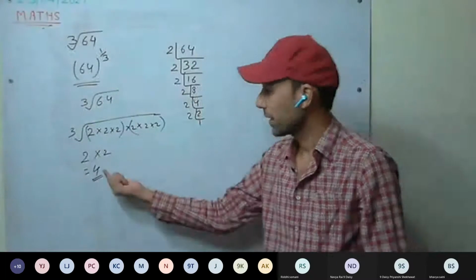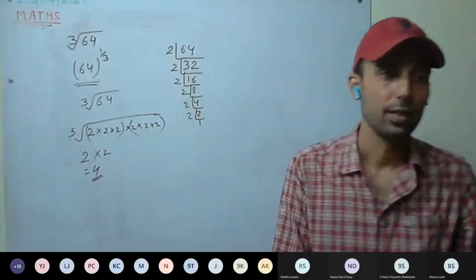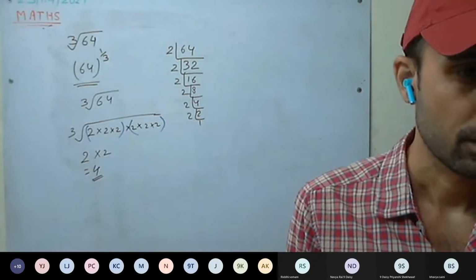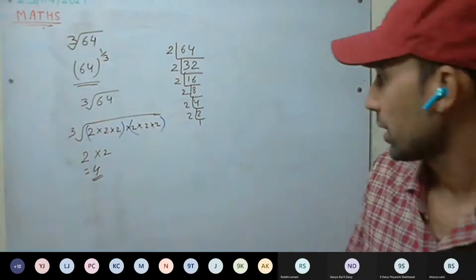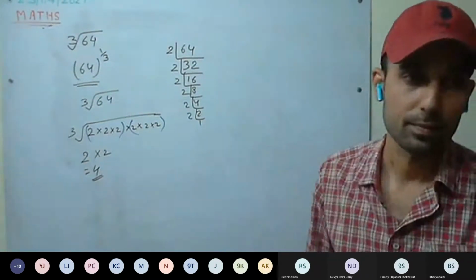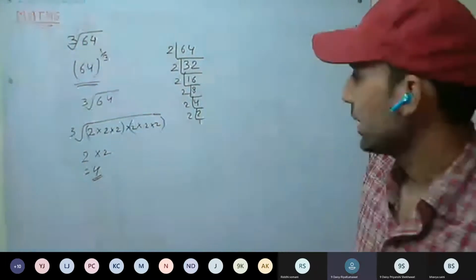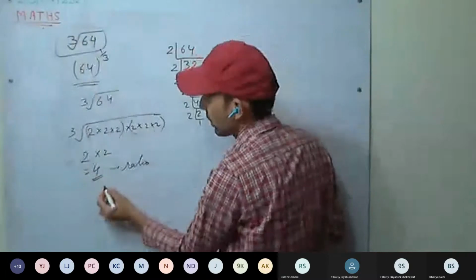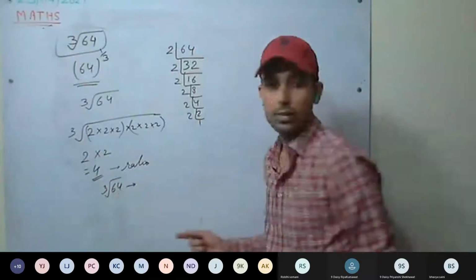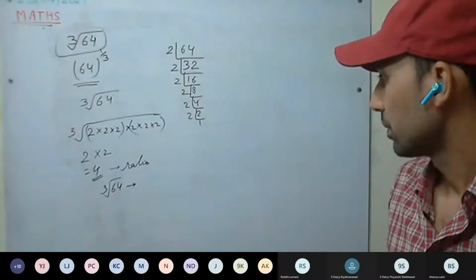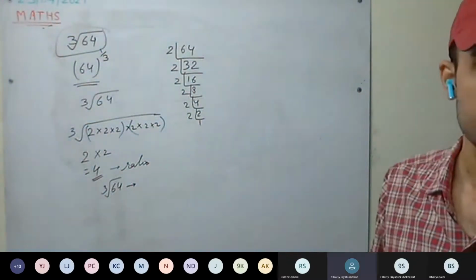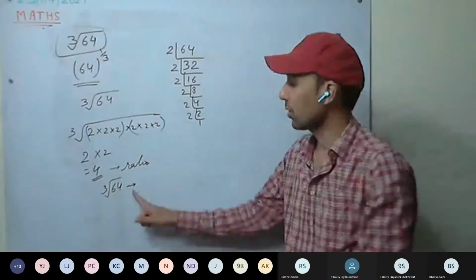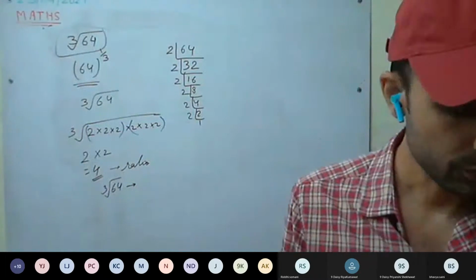Is it a rational or irrational number? Ria, you tell. Sir, it is a rational number. It's a rational number. Okay, therefore, is it a surd or not? No, sir. It's not a surd, because it has to be irrational, then only it will be a surd. Okay, understood this one?